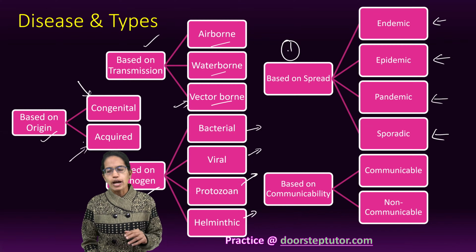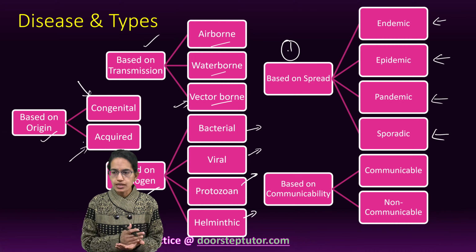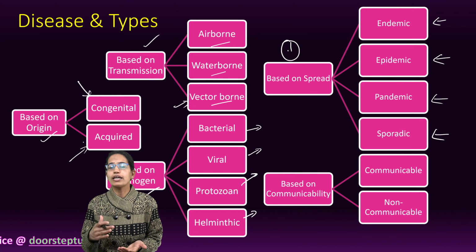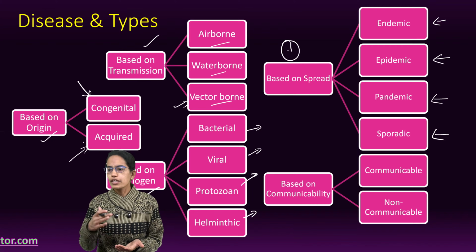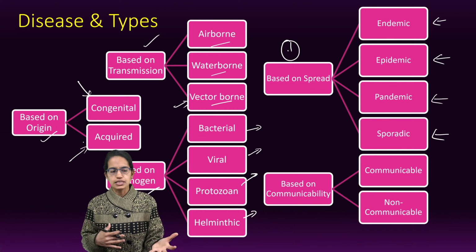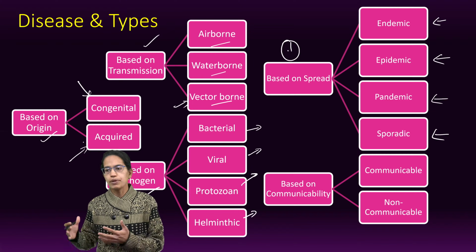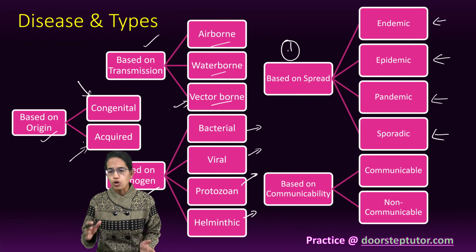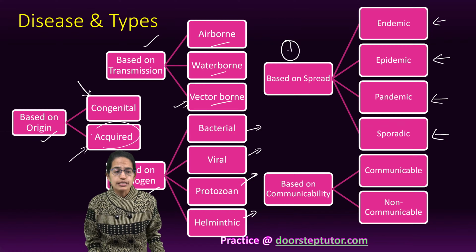Those which are acquired can be communicable or non-communicable. Communicable could also be called contagious or infectious. For example, cold, viral fever, coughing, sneezing are all communicable acquired diseases. On the other hand, there could be non-communicable acquired diseases.